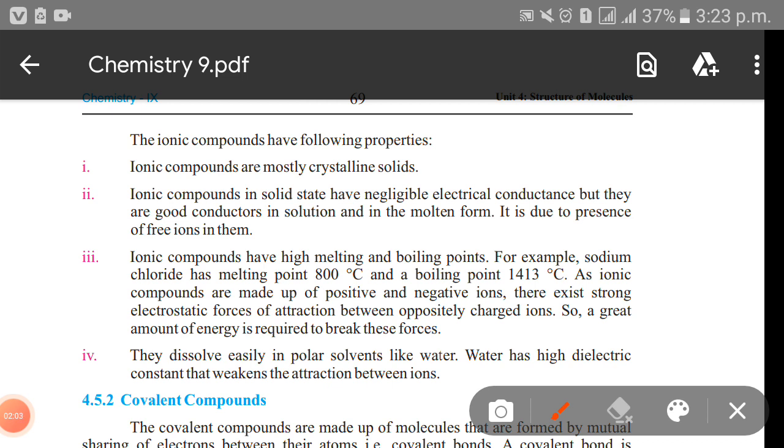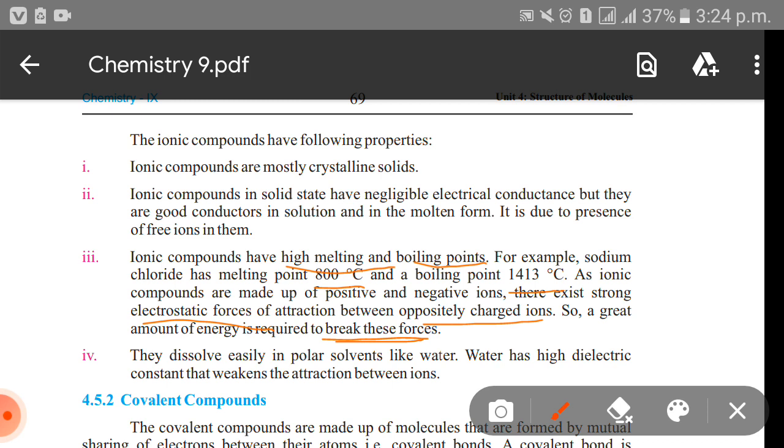Ionic compounds have high melting point and boiling point. For example, sodium chloride has a melting point of 800 and a boiling point of 1413 degrees Celsius. As ionic compounds are made up of positive and negative ions, there exist strong electrostatic forces of attraction between the oppositely charged ions. So a great amount of energy is required to break these forces.